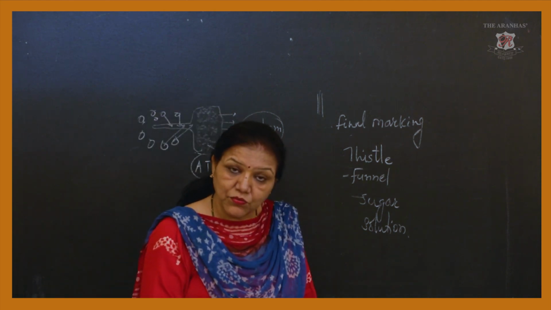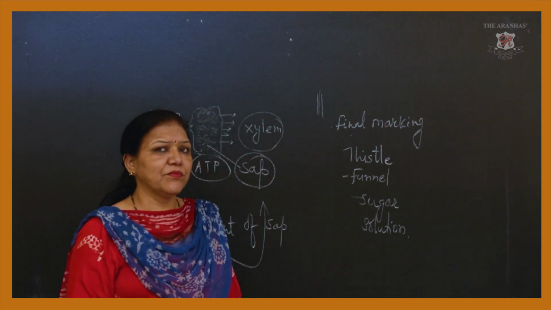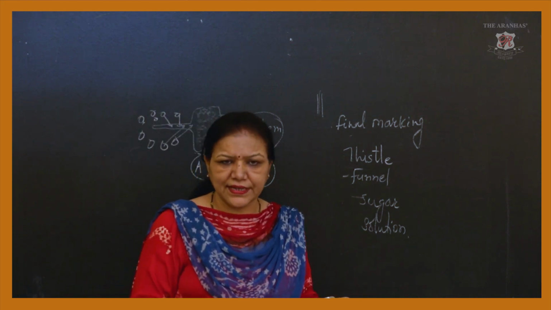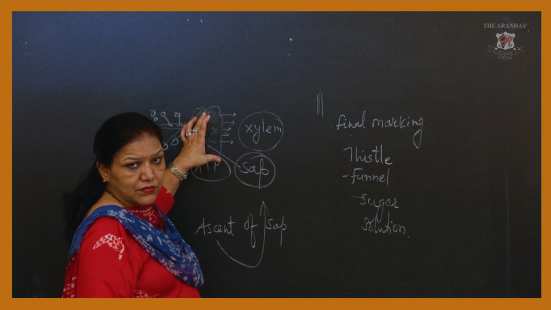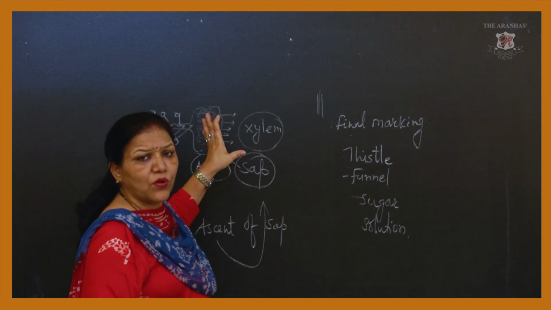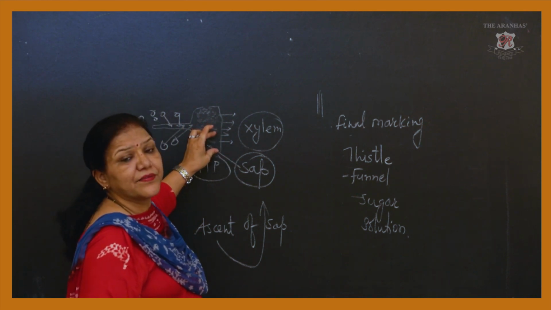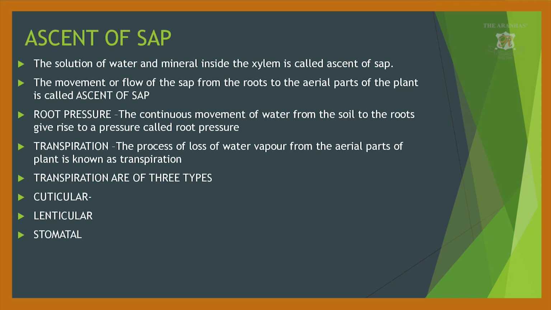Now root pressure, one more term is there. What do you mean by root pressure? In simple language, the root has some pressure by getting water inside it. Every time water is coming inside, the cell becomes turgid, or swollen up. So inside the cell a pressure is created, which is called root pressure. The continuous movement of water from the soil to the roots gives rise to a pressure called root pressure.